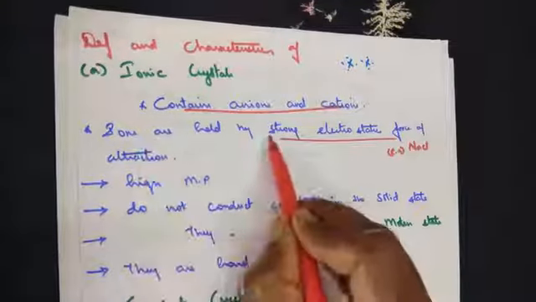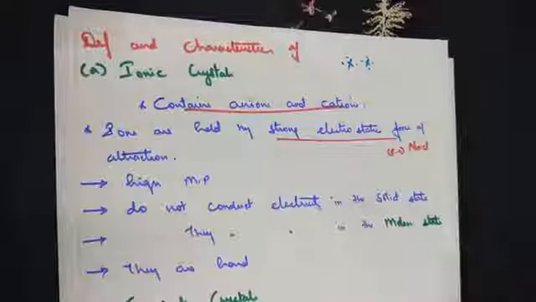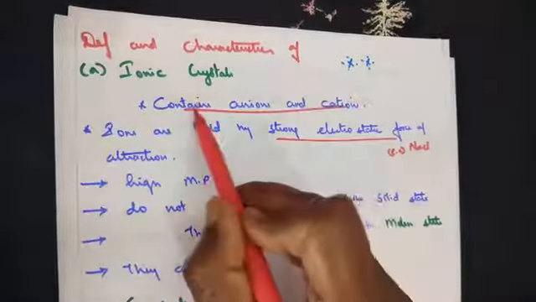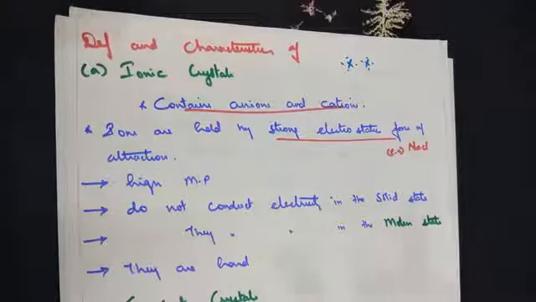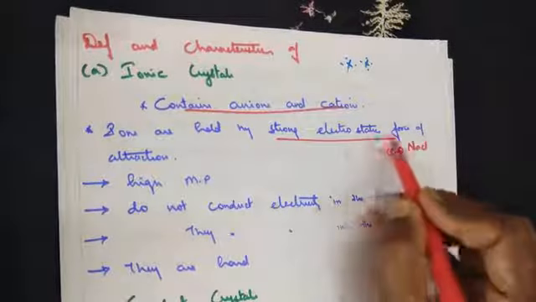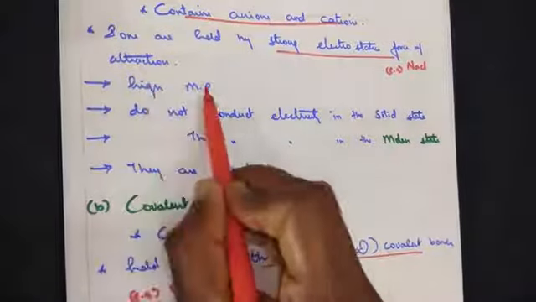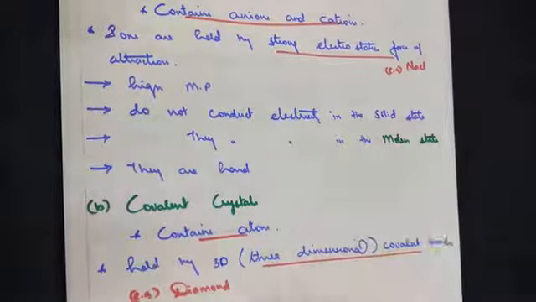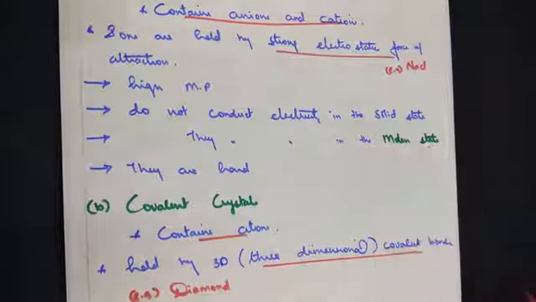Ions are held by a strong electrostatic force of attraction. The example I have taken is sodium chloride. Now this is the definition: ionic crystals are made up of anions and cations. What binds those anions and cations? Strong electrostatic force of attraction. Moving on to the characteristics of ionic crystals. They have a high melting point. They do not conduct electricity in the solid state, but they do conduct electricity in the molten state, and they are hard.